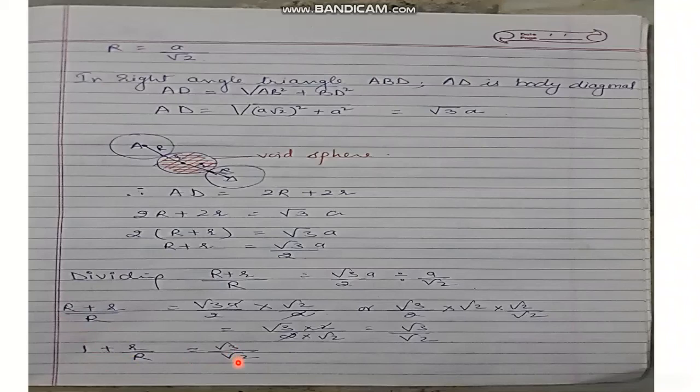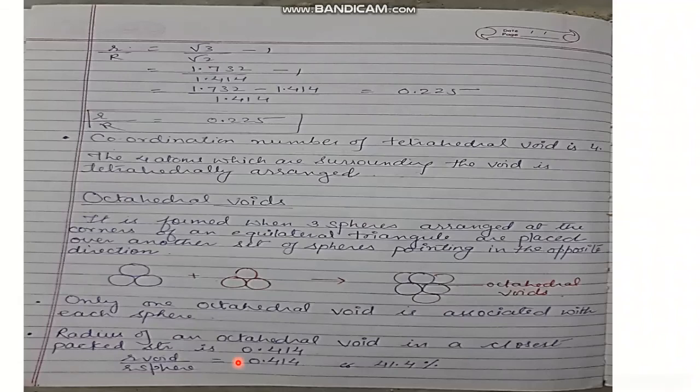Putting the values of under root 3 and under root 2 and taking the value of r upon R, r upon R will become under root 3 upon under root 2 minus 1. The value of under root 3 is 1.732 and under root 2 is 1.414, and on solving it, the ratio of the radius of void to the radius of the sphere will become 0.225.